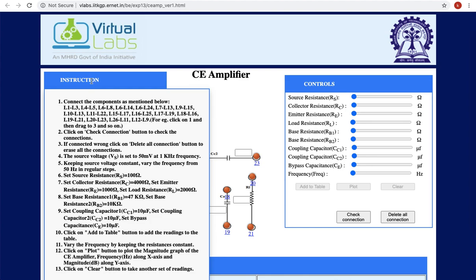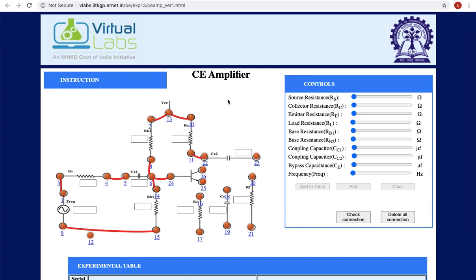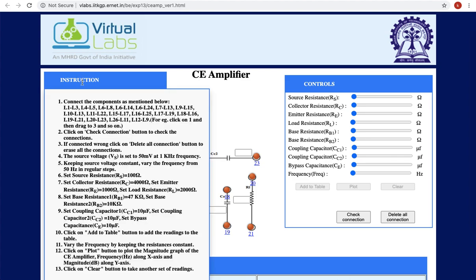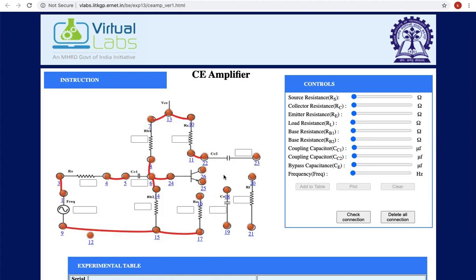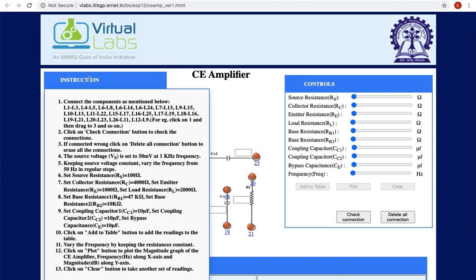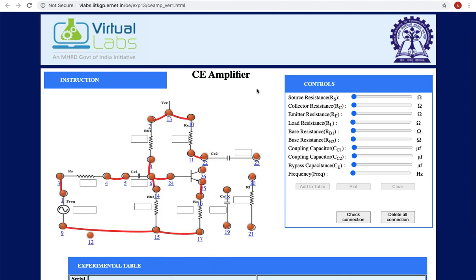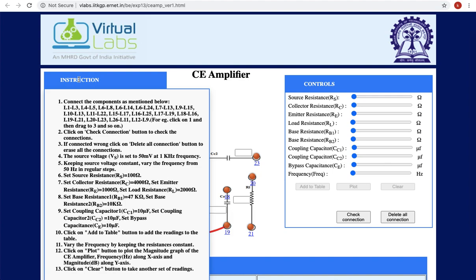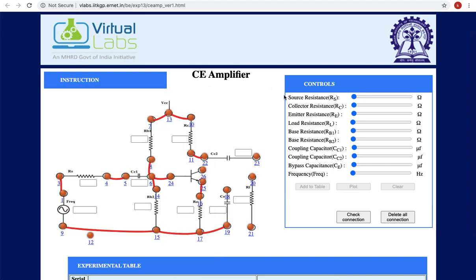Now L15 to L17. So here we are connecting RB2 to the emitter resistance other terminal. L16 to L25, so emitter resistance to the emitter terminal of the transistor. Now L17 to L19. So here we are connecting the emitter resistance terminal to the bypass capacitor one terminal. L18 to L16, so the emitter bypass capacitor across the emitter resistor.